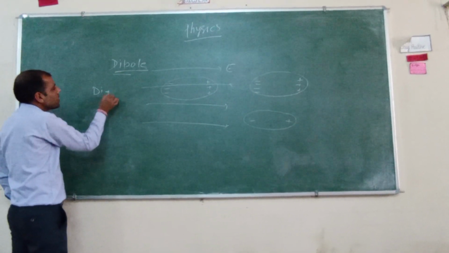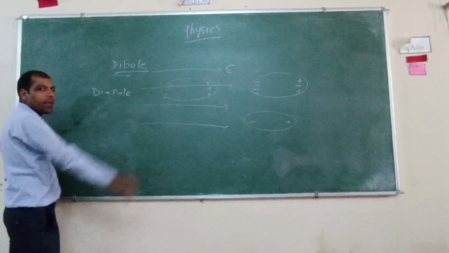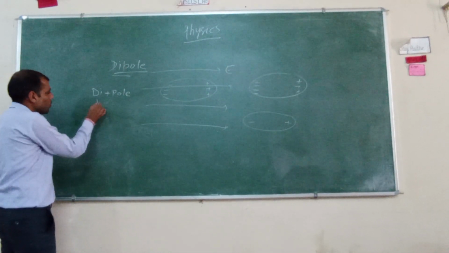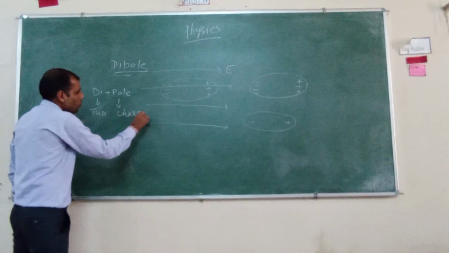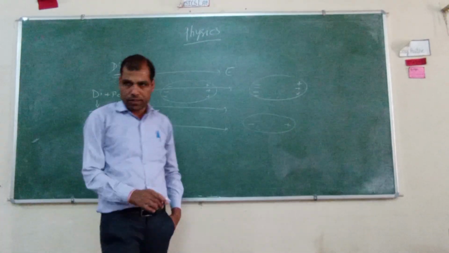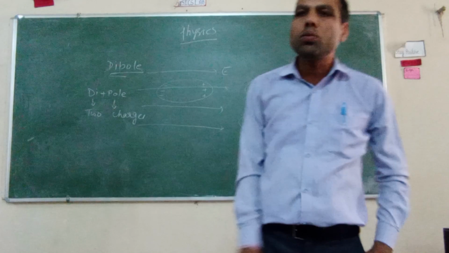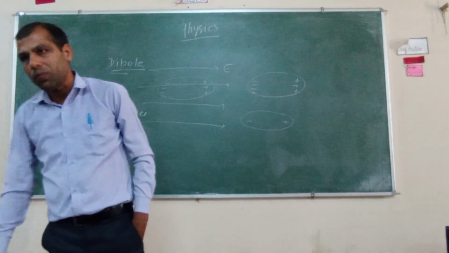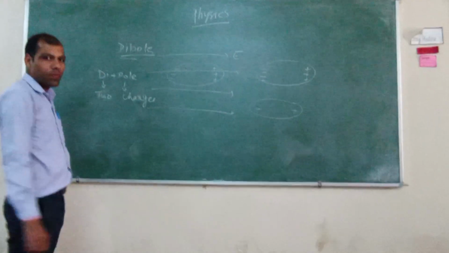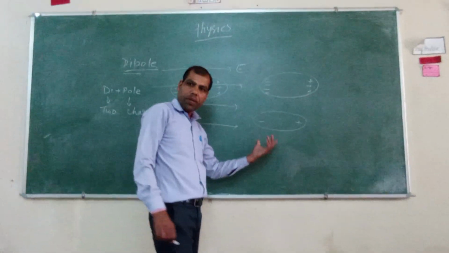Here we have found two types of charges, and the term dipole itself says di plus pole. Pole means polarity of charge, and di means two charges. So whenever you have any combination of two charges, the condition is that the charges should be of the same magnitude but of opposite polarity. Then a dipole is formed. So this is a dipole.